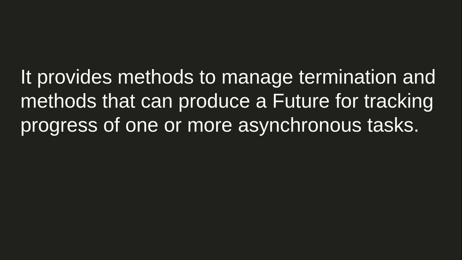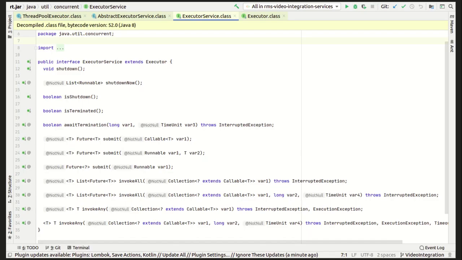Also, it provides functionalities where, on submitting some task, it returns a future object, and you can do some actions on that future object to know the progress of the task which was submitted. That is, whether that task has completed or not. You can actually configure a timeout variable also, so that this task should get completed in this particular amount of time. So all of these things are provided in this particular class. Now we will look in detail at the class definition.